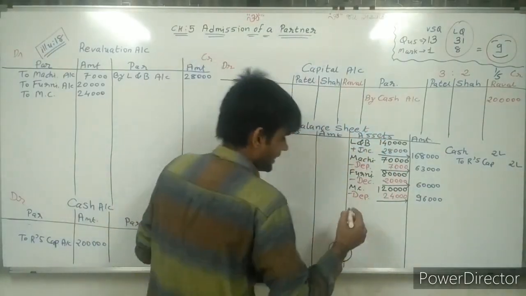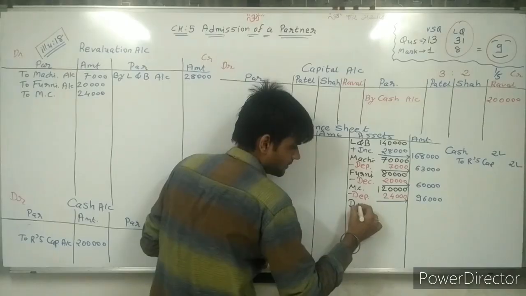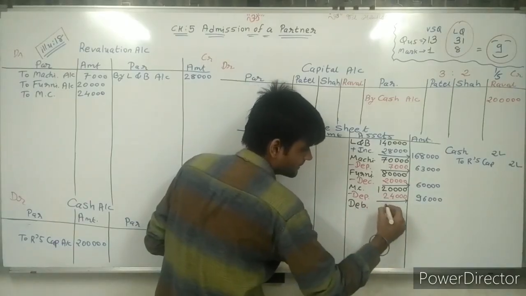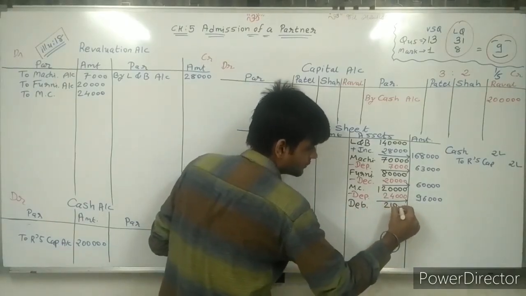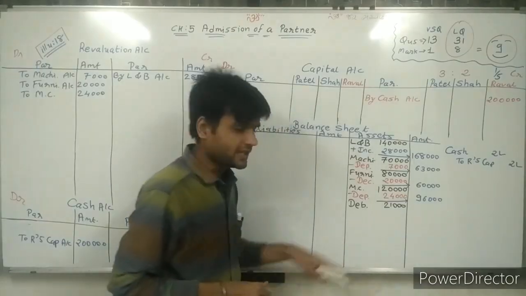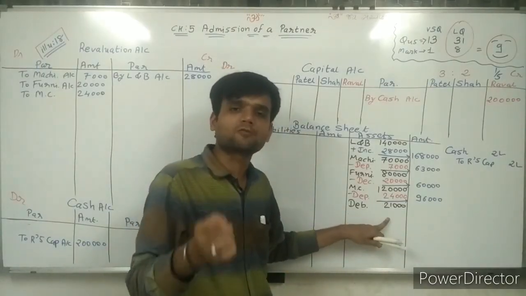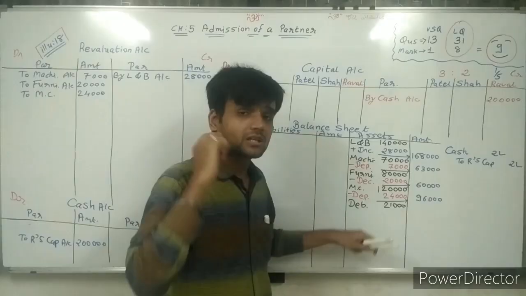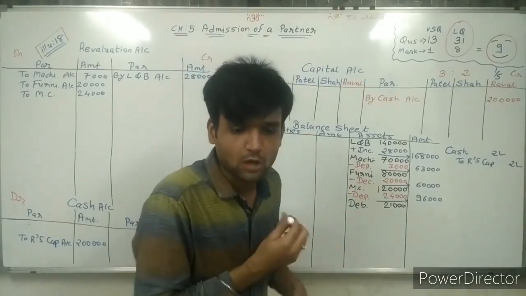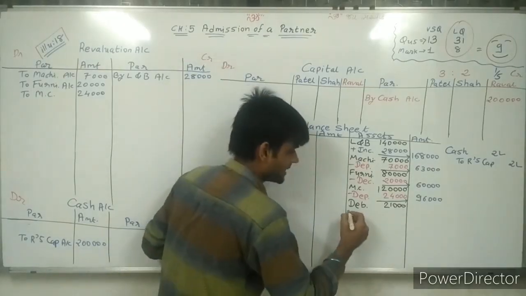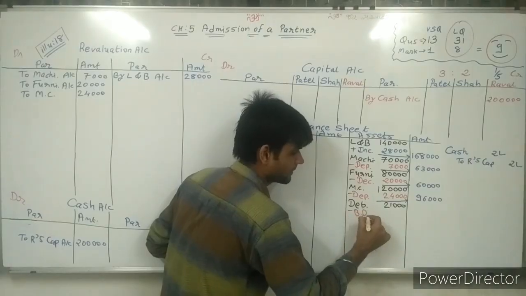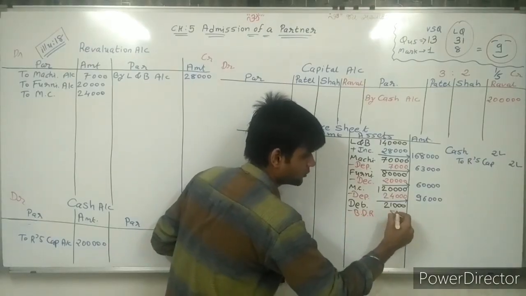So in the original, debtors are given 21,000 and here 1,000 rupees is deducted as a bad debt reserve. But the new bad debt reserve we need to count is 5,000. So the new bad debt reserve we have to write here is 5,000 rupees.